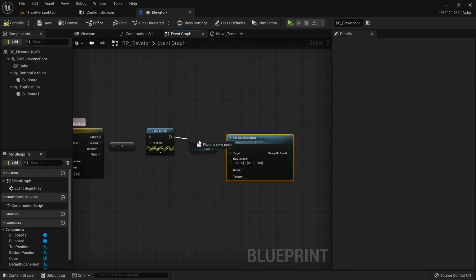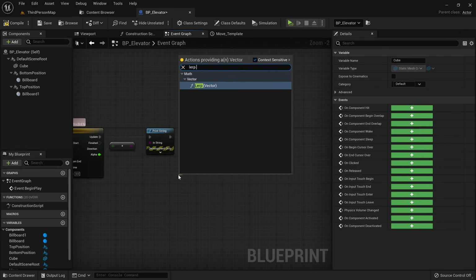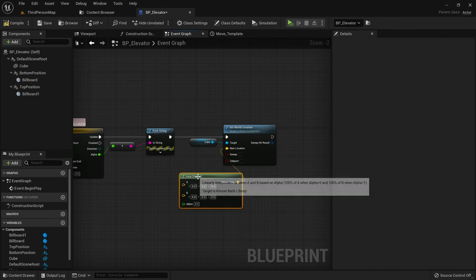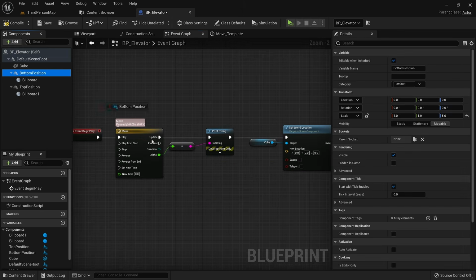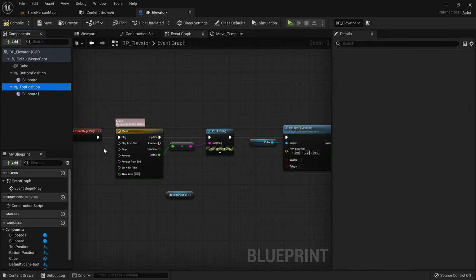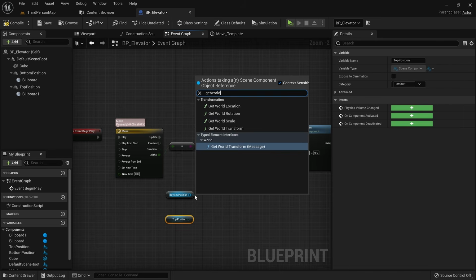For the new location, we now want to get a value between the top position and the bottom position using our alpha. For this we need the lerp vector node. The way this node works is actually very simple. You plug in a location for A and also for B, and depending on what alpha you give it, it will output a value between them.